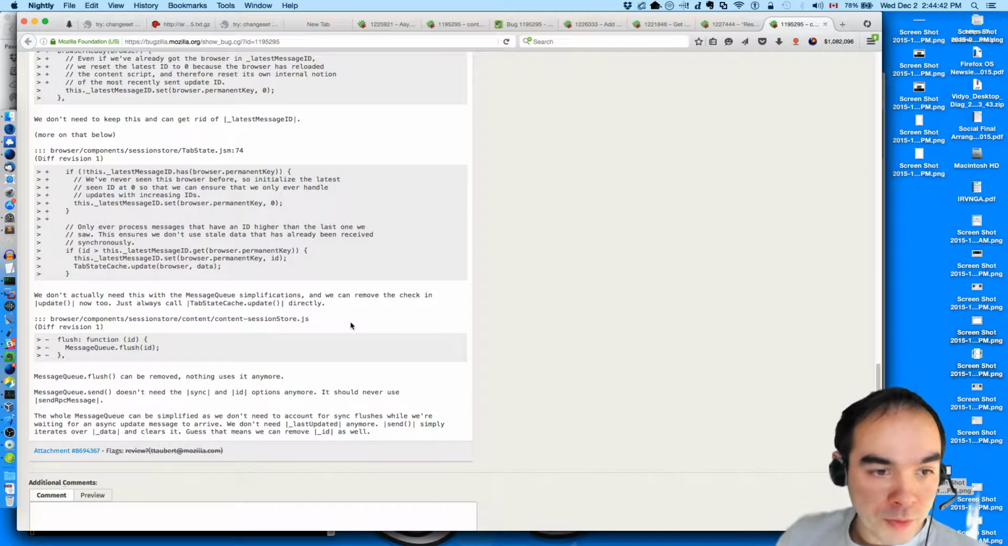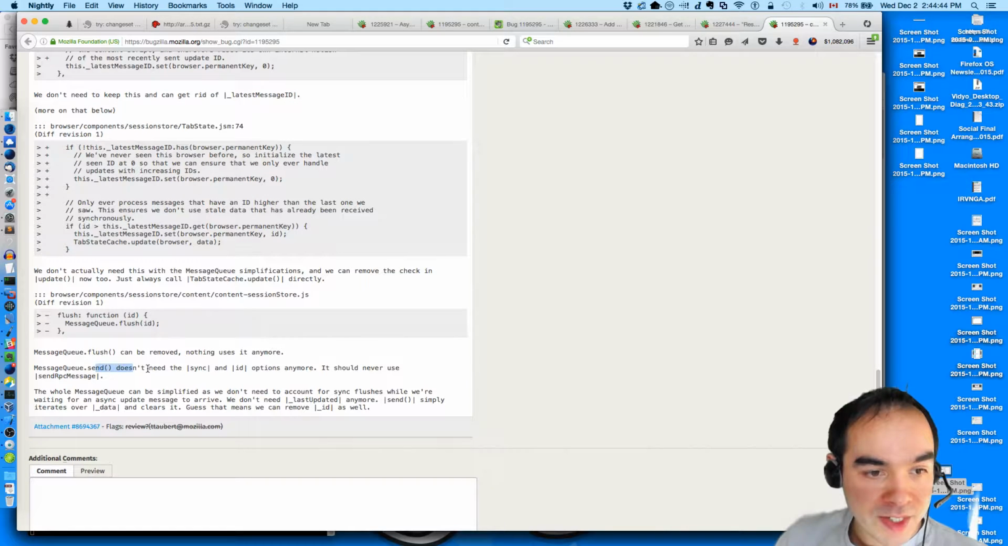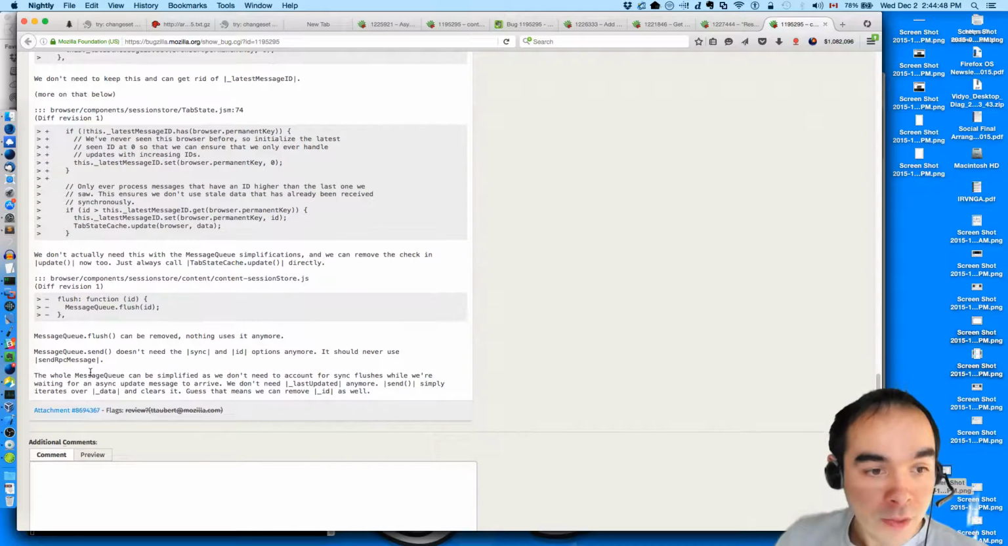Message queue flush can be fully removed. Nothing uses it anymore. Message queue send doesn't need the sync and ID options anymore. It should never use send RPC message. The whole message queue can be simplified, as we don't need to account for sync flushes while we're waiting for an async update message to arrive. We don't need the last update anymore.